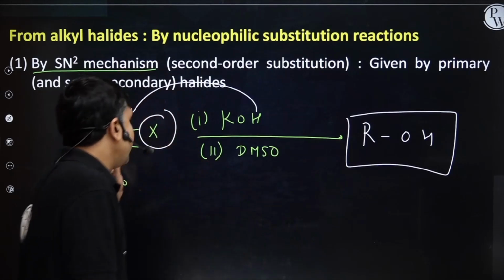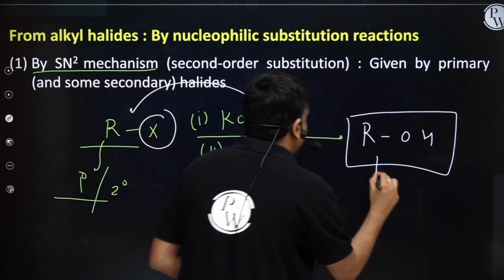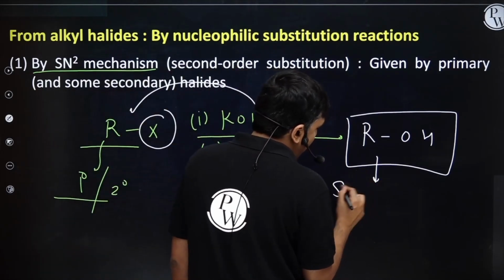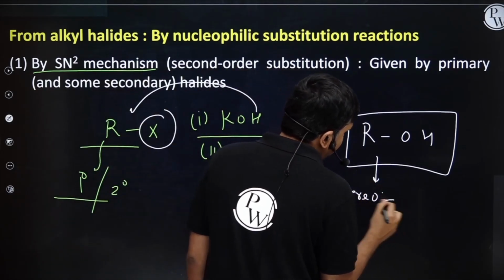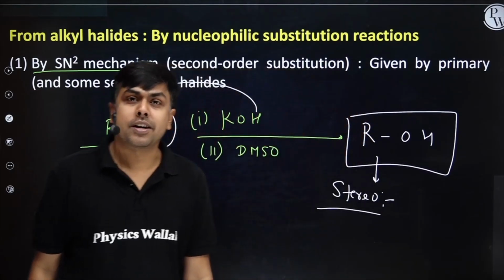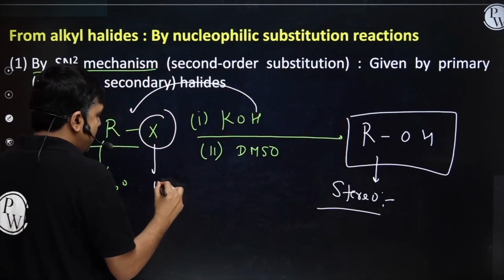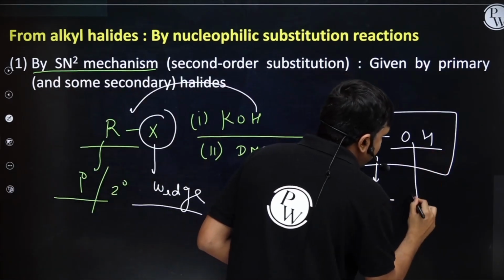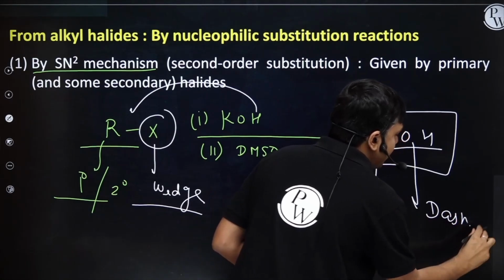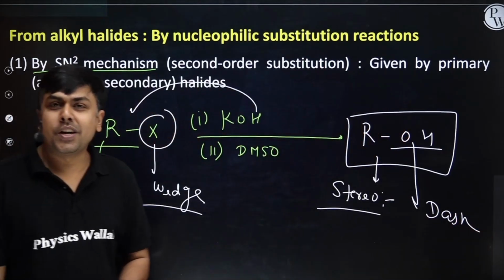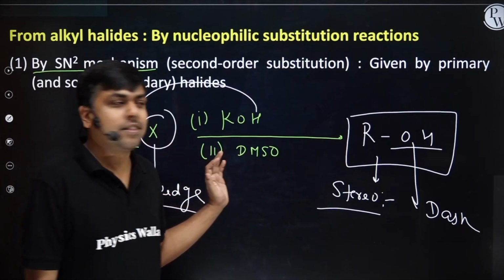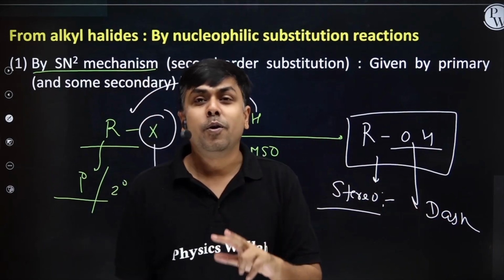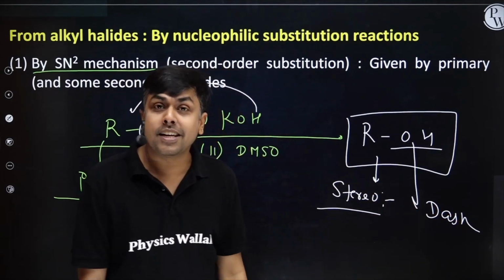One more thing, in the SN2 reaction, the product will be stereo-wise inverted. If this X is on wedge, then this OH will be on the dash part. Am I clear, students? If this halogen is on wedge, it will be on dash. If halogen is on dash, alcohol attached will be on the wedge. But it only occurs in SN2.